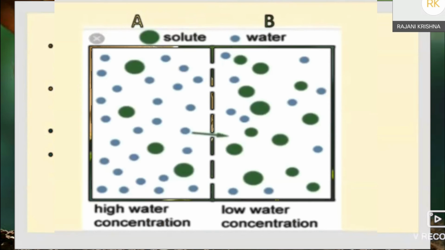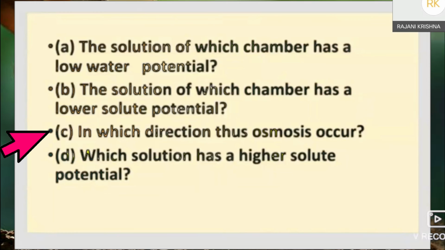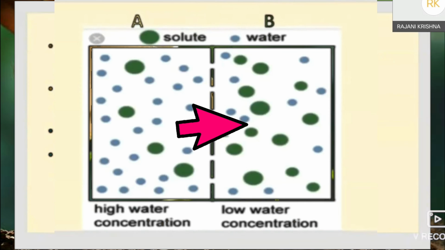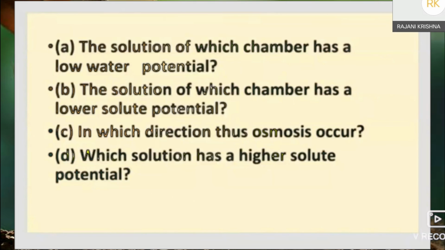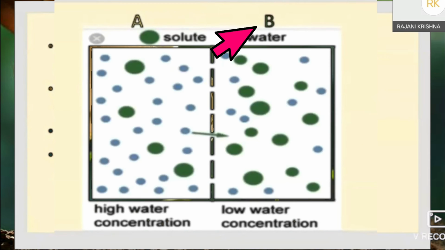Next, the third question: in which direction does osmosis occur? Water moves from higher water potential to lower water potential, so here from chamber A to chamber B. Next, the fourth question: which solution has the higher solute potential? Here the solute potential is more in chamber B.